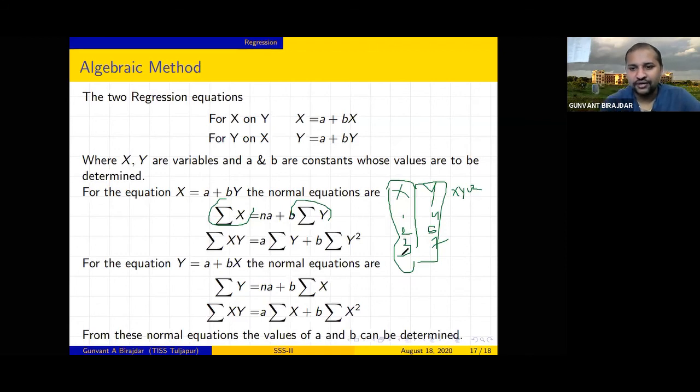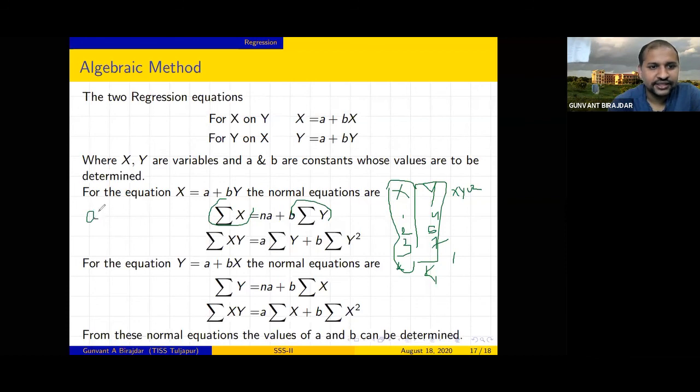So finally whatever comes will be some numbers, suppose k, k1, k2. All these will be some constant numbers. N is nothing but the total number of observations. So what are the unknowns in these two equations? A and b. Straight away you will get simple equations like this.